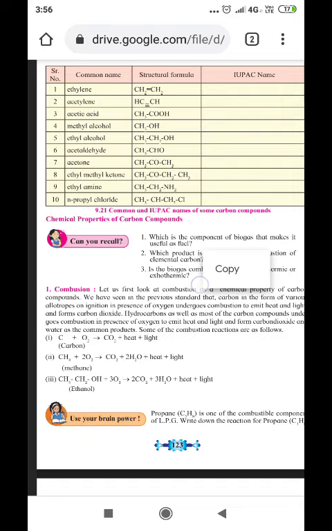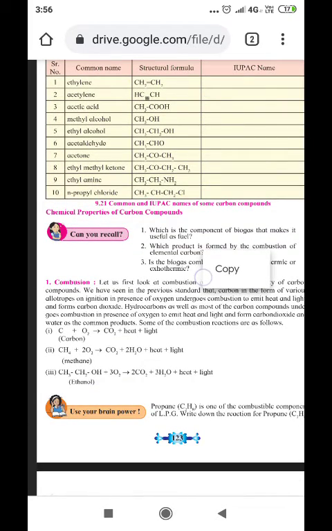Now we'll move to the third one, that is common name is acetic acid. Now if we go for IUPAC name, it can be written as, here since 2 carbon is there, ethane. Since the functional group is COOH, the functional group is written as OIC, ethanoic acid.